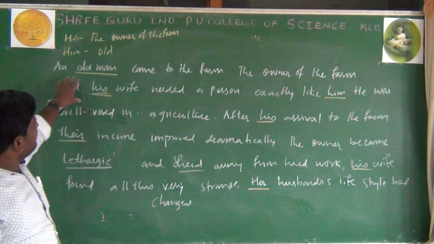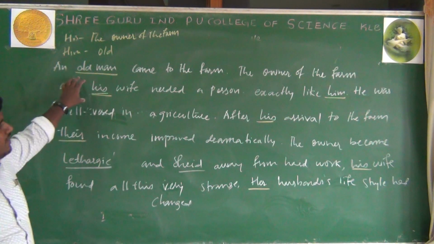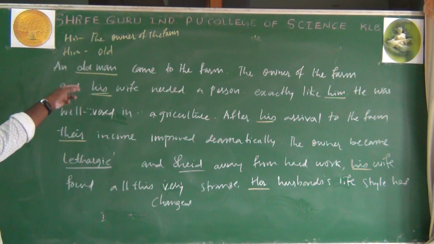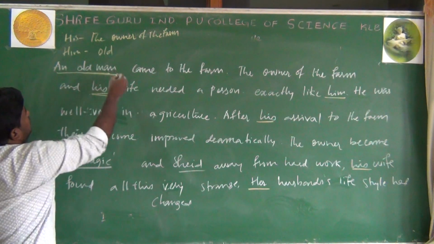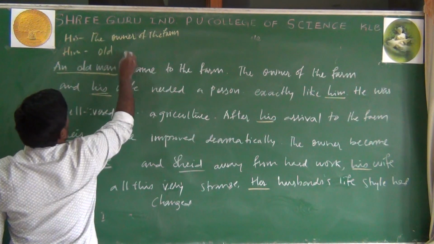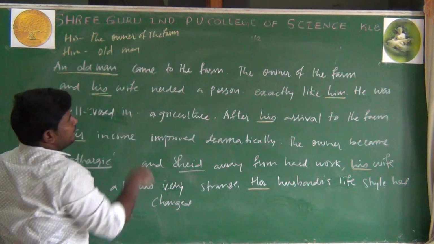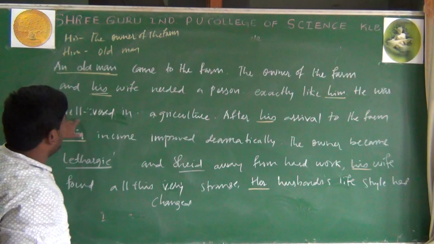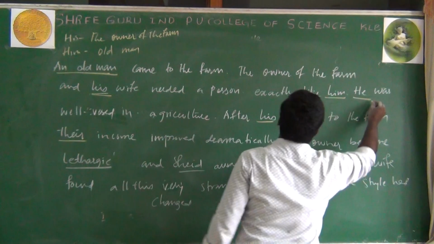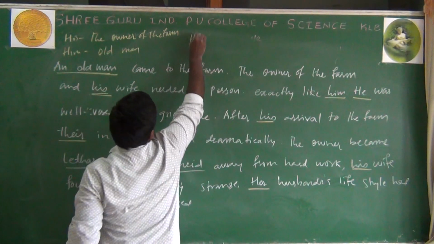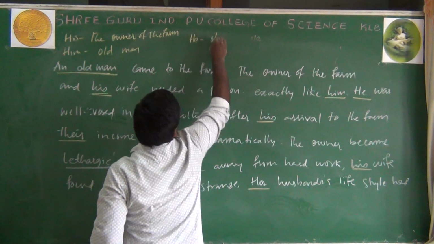The owner and his wife, both of them are expecting, they exactly needed a person like him. Like whom? Like an old man. So next, he was well versed. Who was well versed here? He means nothing but here, again same. He means old man.